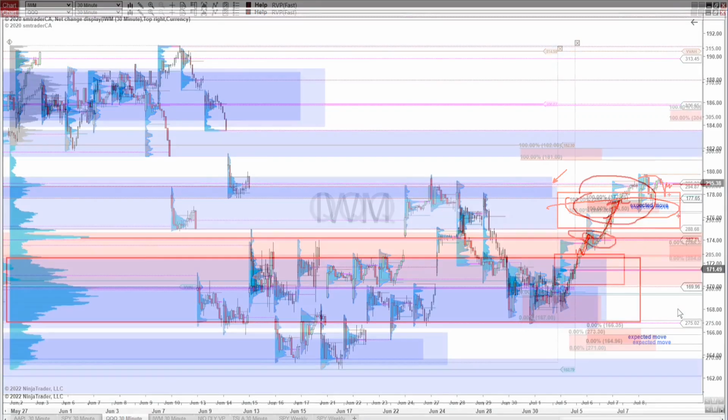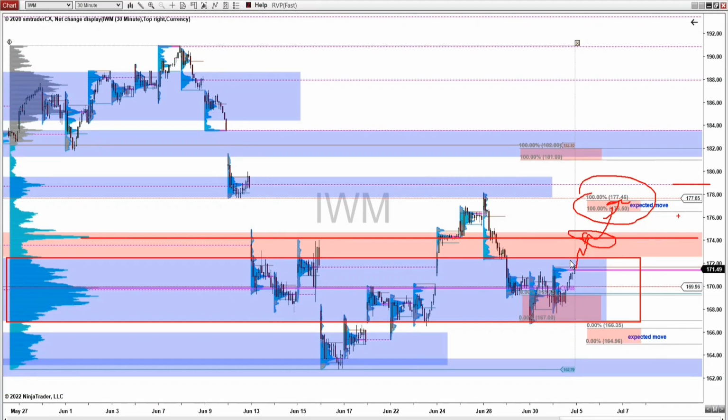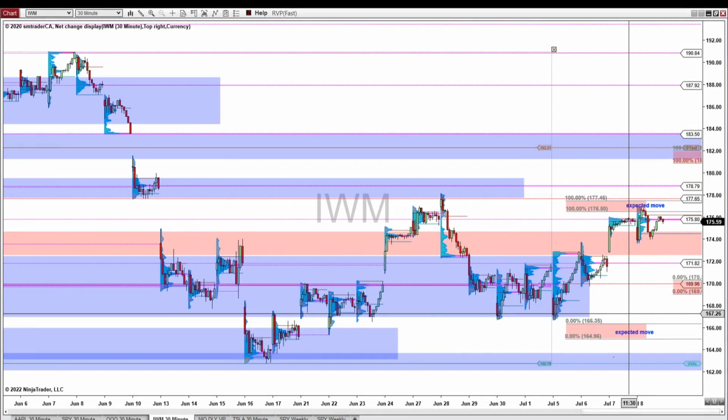And the IWM, we're looking for the IWM to see if it would be able to get above this high volume zone and tag this high volume node here. And if it could move above this high volume node, then we're essentially looking for the price to come up to this expected range upper zone here. As you can see, it broke this high volume zone and came up into this expected move upper range before it pulled back and closed right underneath it.